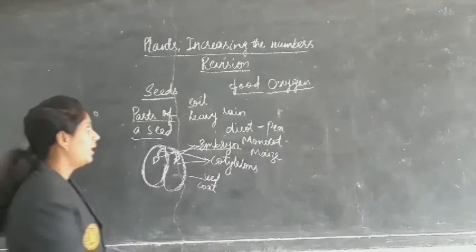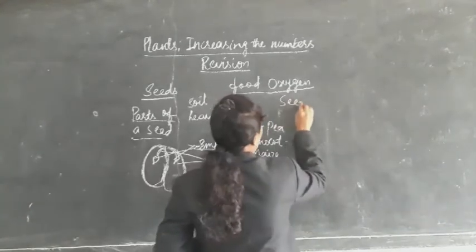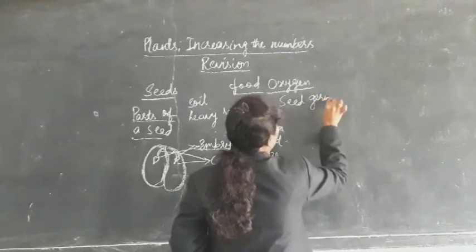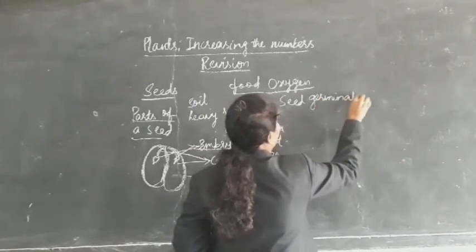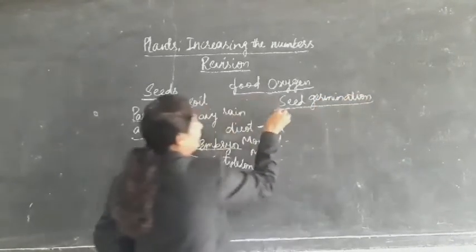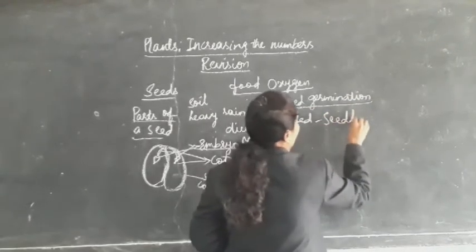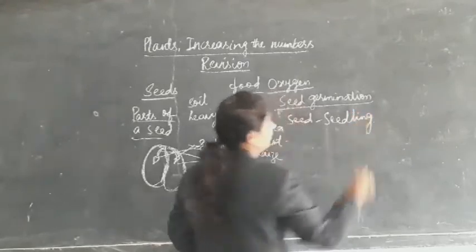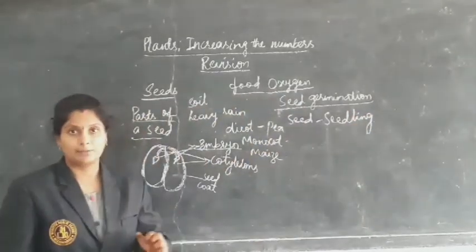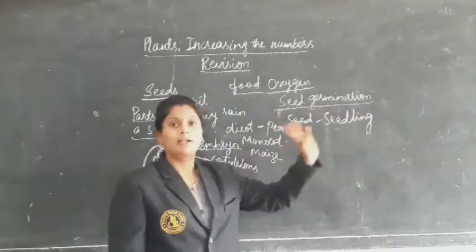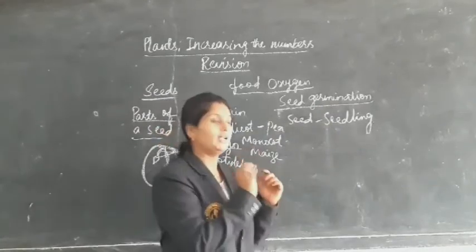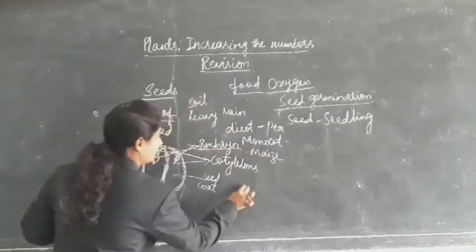Next, coming to seed germination. The development of a seed into a seedling is germination. How can we say seed into seedling?